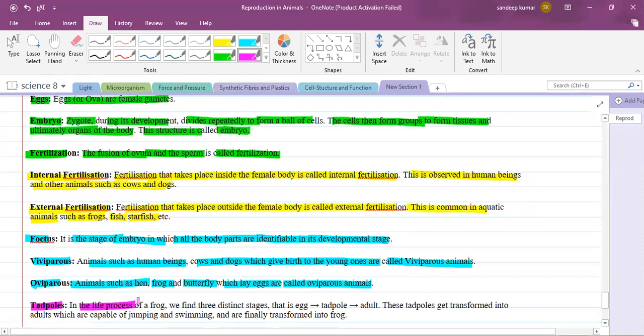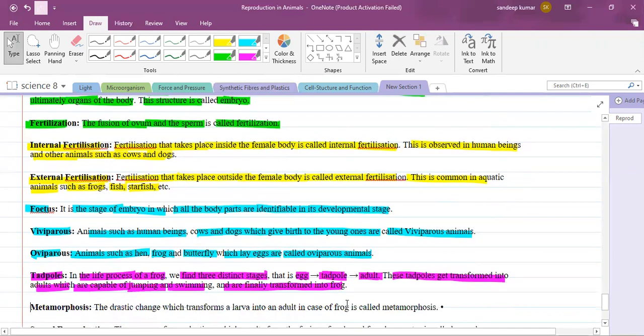Tadpole. See, in the life process of a frog, we find three distinct stages. Example, tadpole. The egg is there. The egg will develop into a tadpole, and then to the adult. These tadpoles get transformed into adults, which are capable of jumping and swimming, and are finally transformed into the frog.